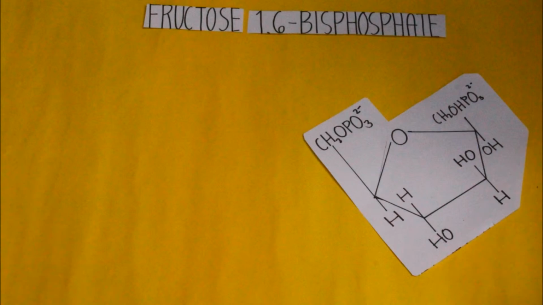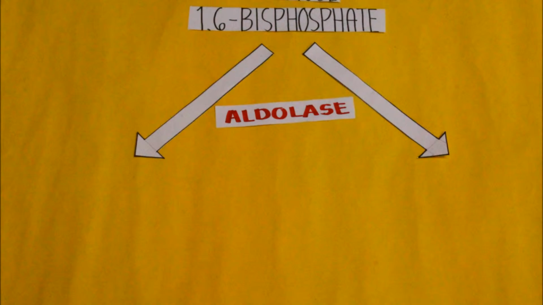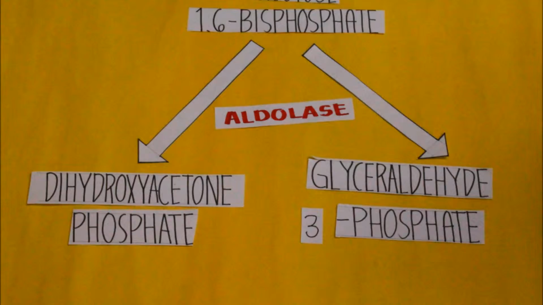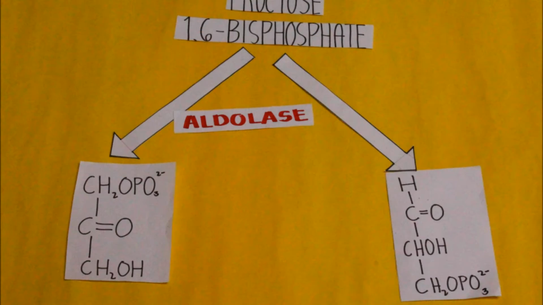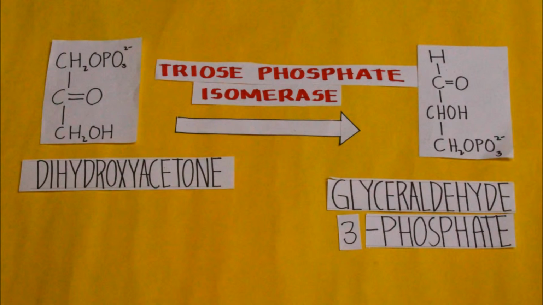To continue, F16P will be reacted upon by the action of the enzyme aldolase. This reaction will produce dihydroxyacetone and glyceraldehyde 3-phosphate. Between the two, only G3P will proceed to become pyruvate. Thus, dihydroxyacetone should be converted to a glyceraldehyde 3-phosphate by the action of the enzyme triose phosphate isomerase.